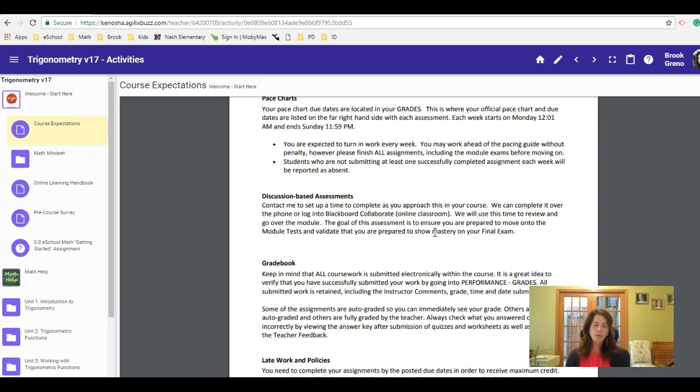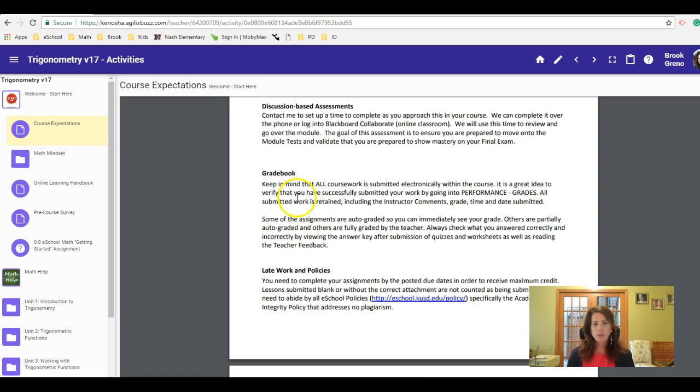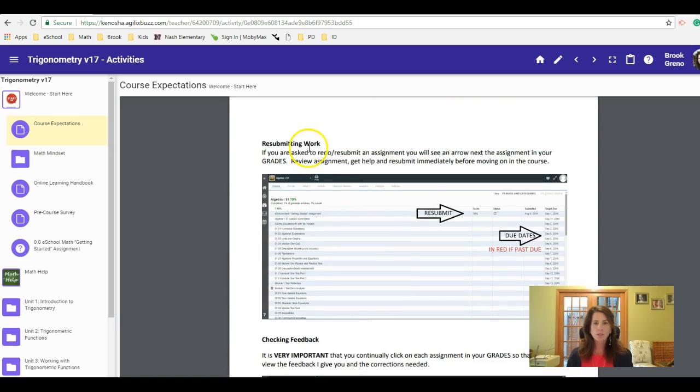Know that that's not the only time that we can work together, but it's just a definite stopping checkpoint for students as they move throughout my trig course. Check your gradebook on a regular basis. Late work and policies, resubmitting work. If you see an arrow, it needs to be resubmitted, so don't wait for it or skip over it. Go back and resubmit it.